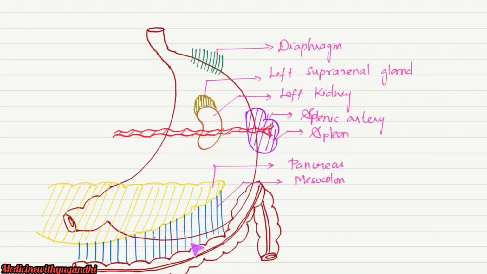Then here you could see some portion of the peritoneum hanging from the posterior abdominal wall to the transverse colon. That is called the mesocolon, right? Then the next relation is formed by the splenic flexure of colon.